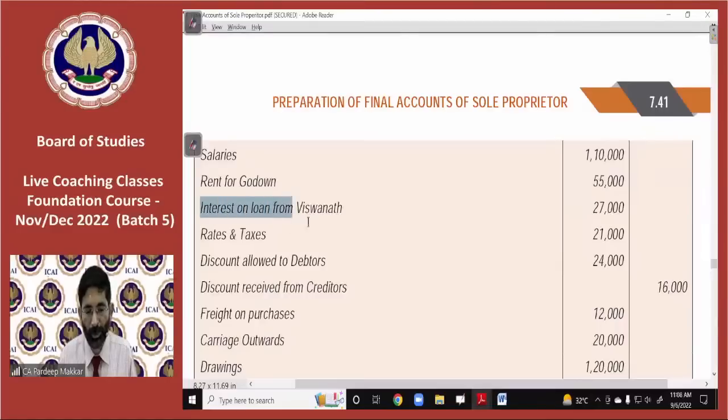Interest on loan from Vishwanath. Where will it be entered? It will go to the profit and loss credit side, sir. Divesh, if you are talking about this interest on loan, then it is wrong. Interest on loan from Vishwanath. Fast, give me the answer.